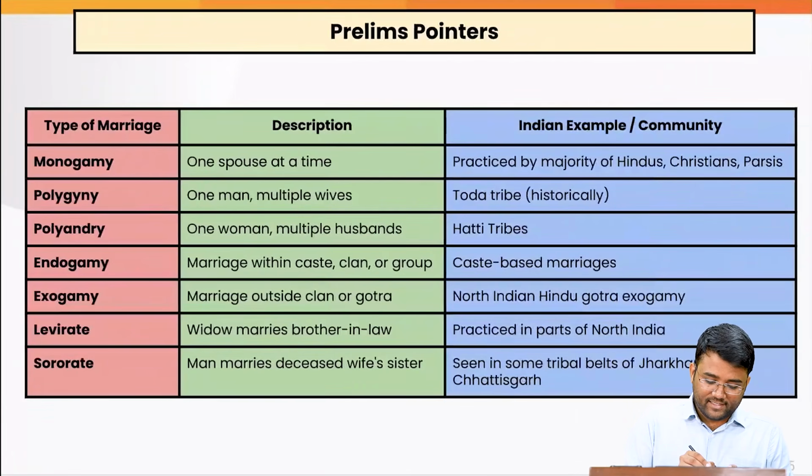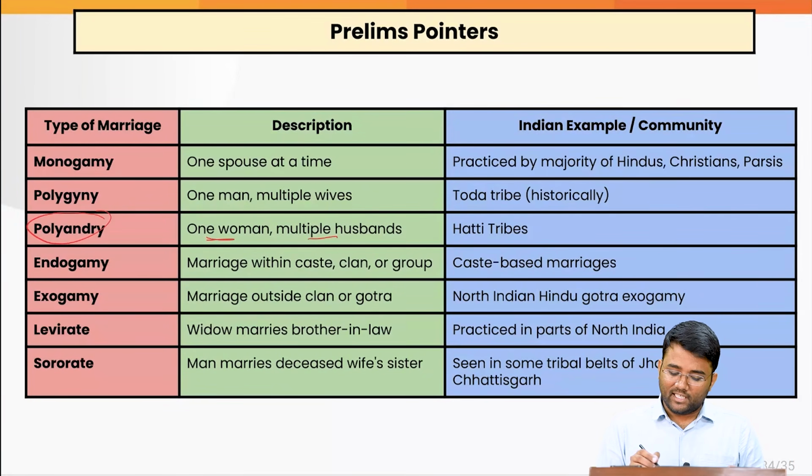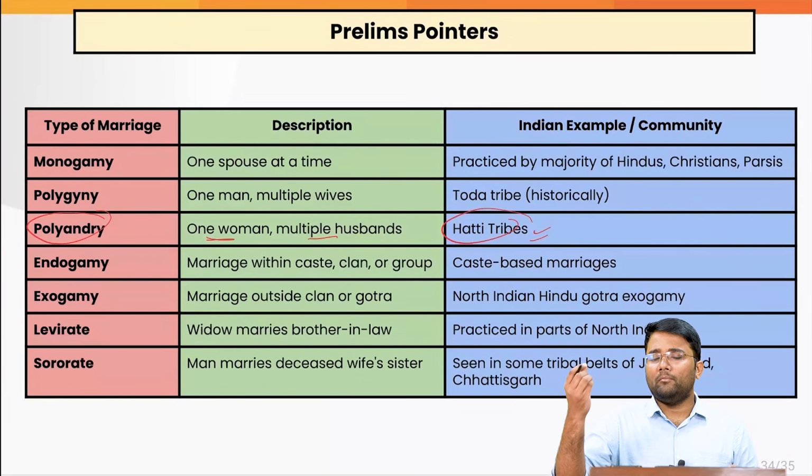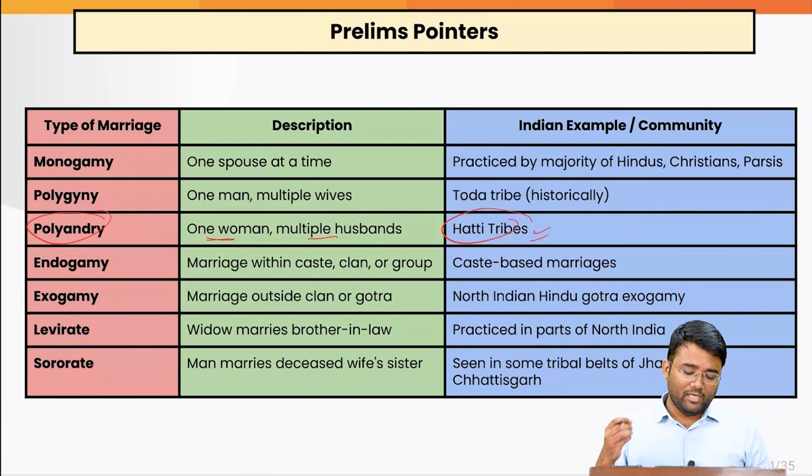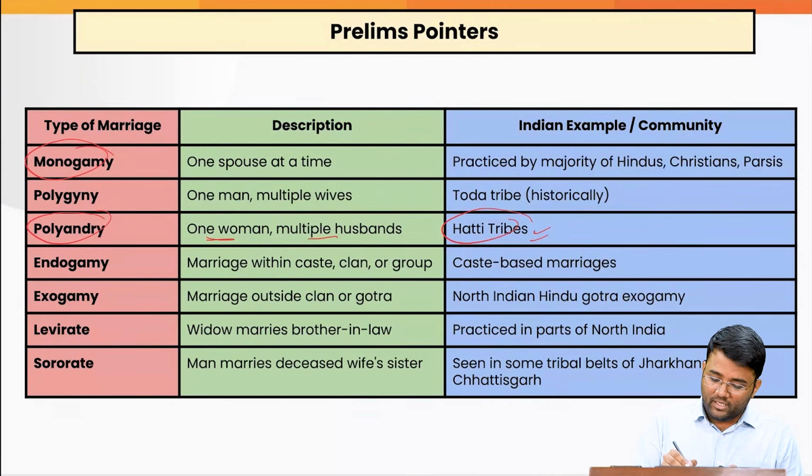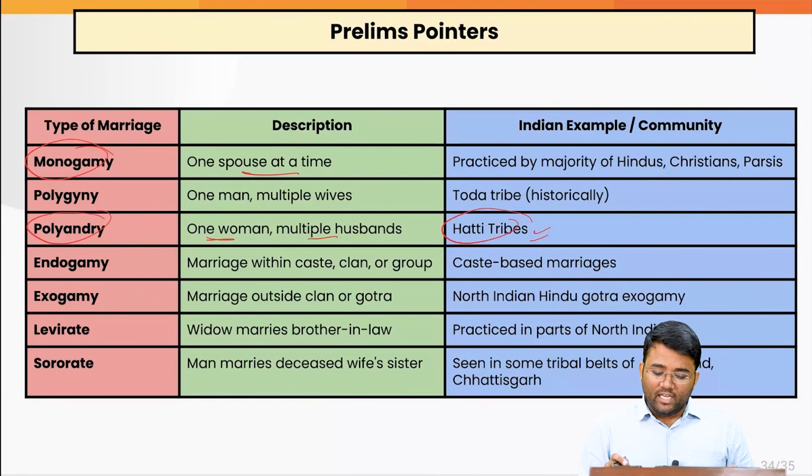So what exactly is polyandry? It is where one woman has multiple husbands, which is actually practiced in Hatti tribes. That is, generally a single woman will marry multiple husbands or multiple people. Then we have monogamy, that is one spouse at a time. It is practiced by the majority of Hindus, Christians and Parsis.